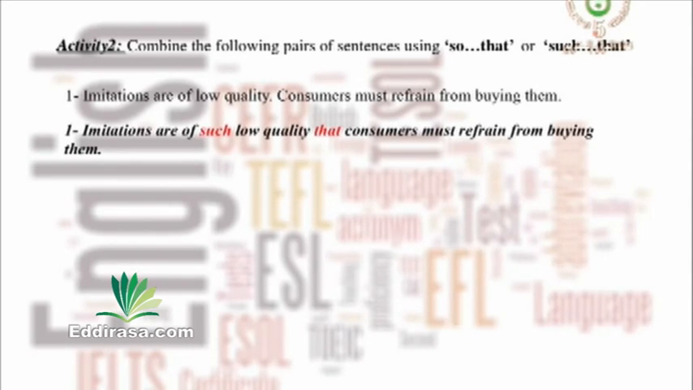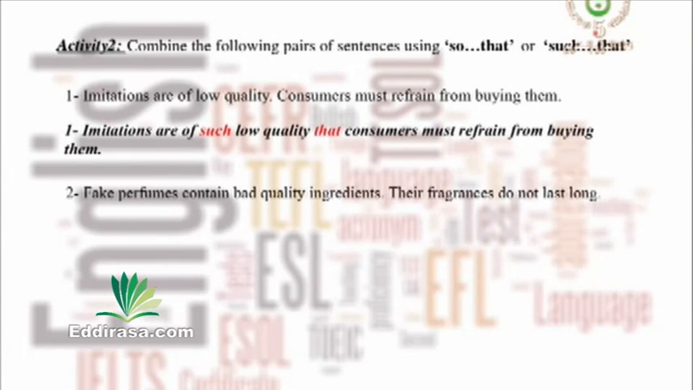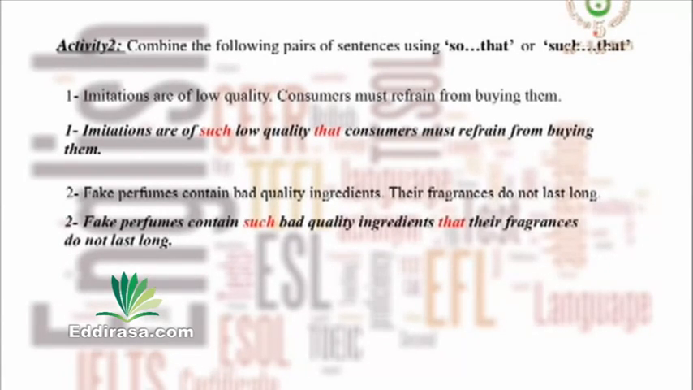Let's move to the second sentence. Fake perfumes contain bad quality ingredients. Their fragrances do not last long. Look at the verb contain. What is it followed by? Bad quality ingredients. So it's a noun phrase again. So what shall we say? Right? Fake perfumes contain such bad quality ingredients that their fragrances do not last long.